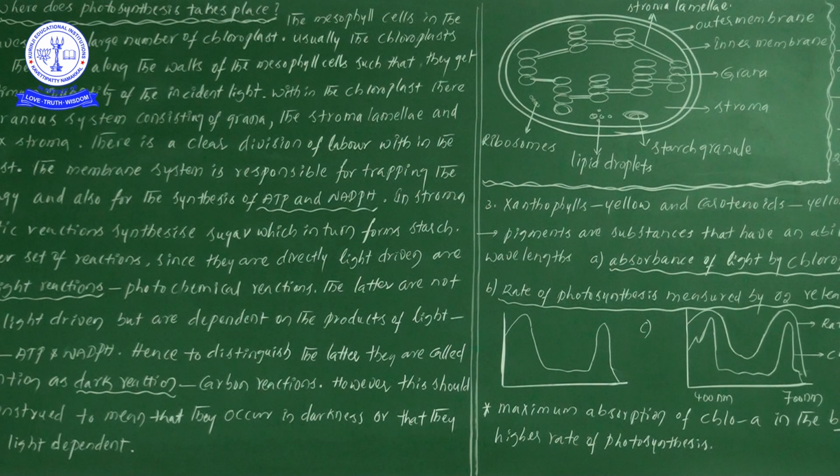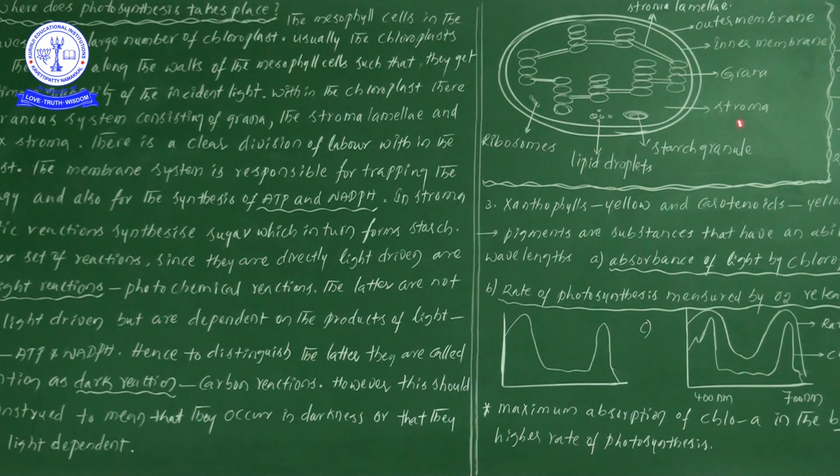So first of all, in the grana, the light reaction process takes place. So what is happening? Definitely ATP as well as NADPH will be produced. Later, the dark reaction is going to be started in the stroma. So one more time, let us start to discuss.